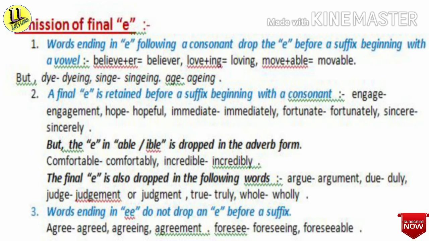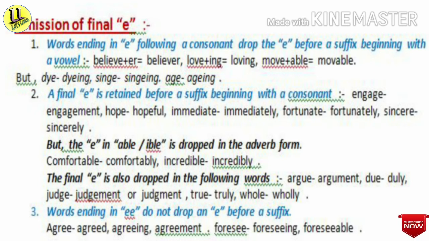Words ending in double E, do not drop an E before a suffix. For example, agree, A-G-R-E-E. Here there is a double E. It will be agreed, A-G-R-E-E-D, or agreeing, A-G-R-E-E-I-N-G, or agreement. Just like foresee, it will be foreseeing, or foreseeable. This is about omission of final E.